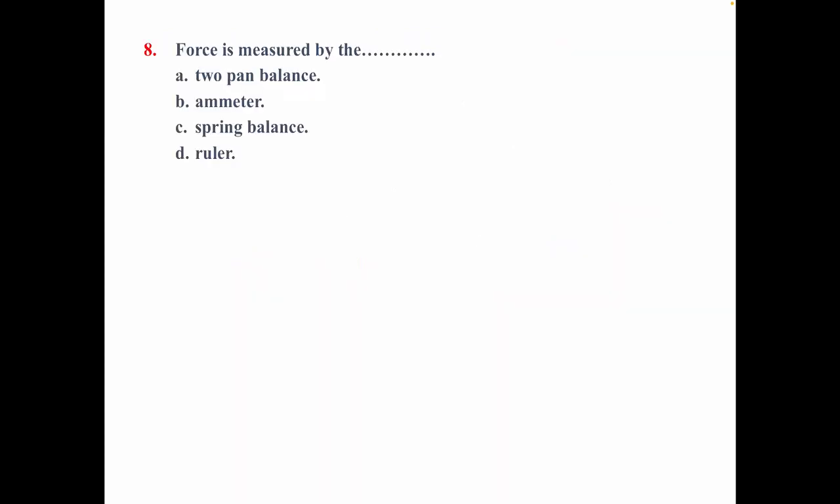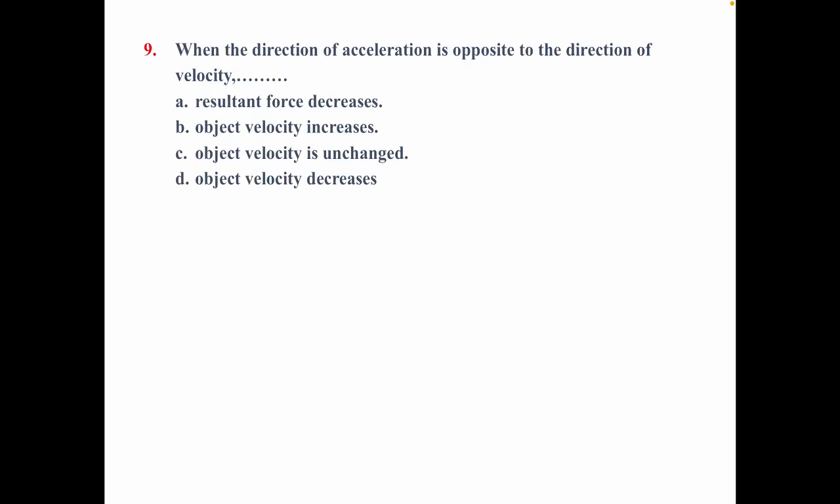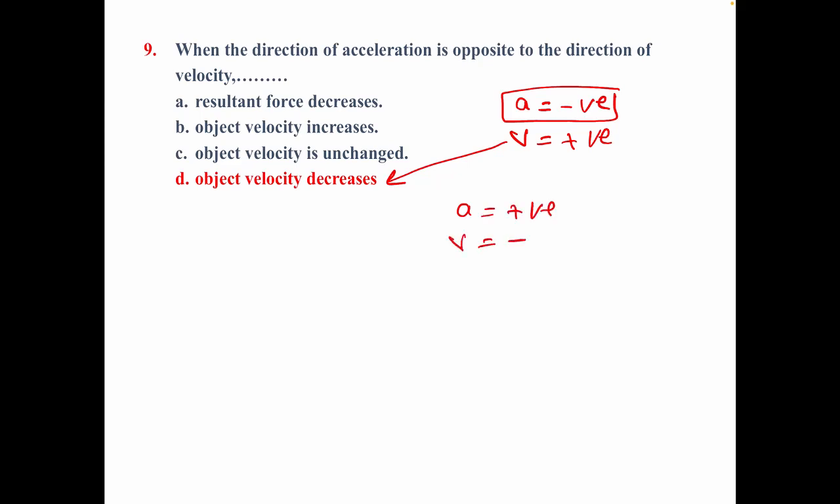Number 8. Force is measured by the very easy spring balance. 9. When the direction of acceleration is opposite to the direction of velocity, acceleration and velocity are in opposite directions. This means that the velocity decreases. Acceleration may be negative and the velocity positive, and in this case the velocity decreases. Or acceleration may be positive but the velocity negative, and in this case also the velocity decreases.